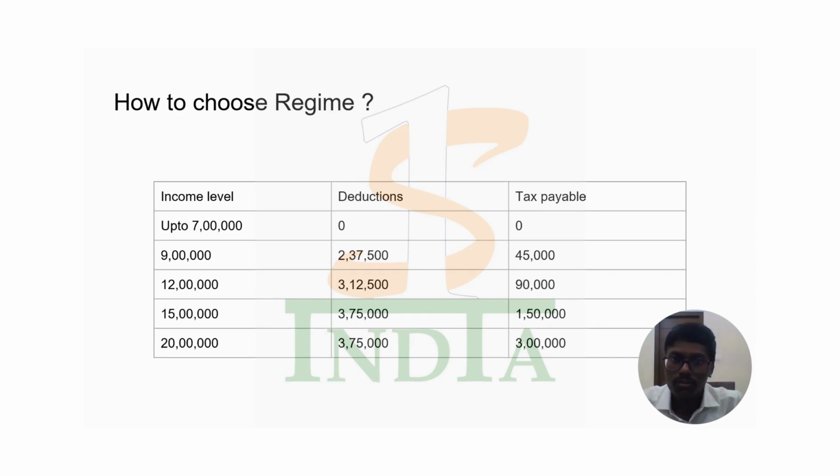And if your income is up to 15 lakhs, please check whether your total deductions under chapter 6A are 3.75 lakhs and above. If not, please go for the new tax regime. And if your income is up to 20 lakhs or more than 20 lakhs, please check whether the deductions available with you are 3.75 lakhs and more. If yes, you can go for the old tax regime, else you can go for the new tax regime. So this is how, based on the deductions, you can make your decisions, because the major difference between these two tax regimes is the availability of the deductions.